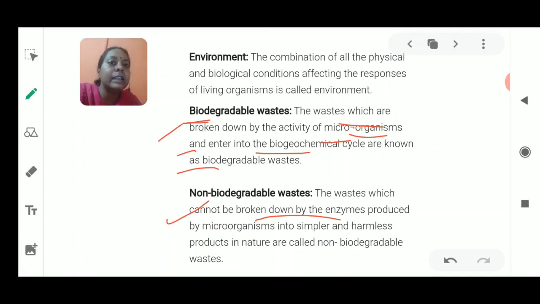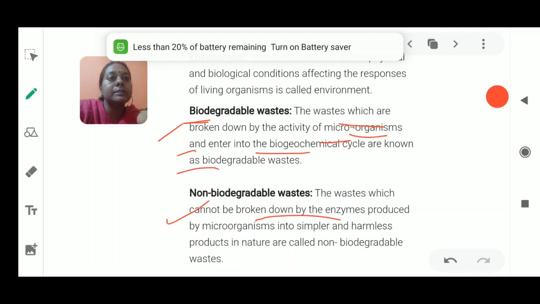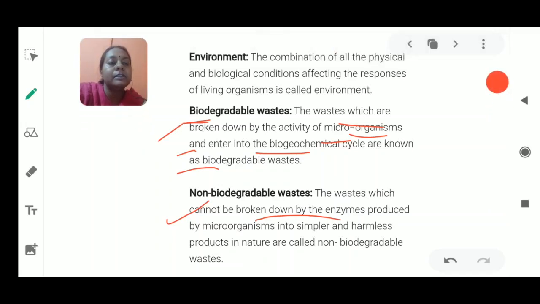See, recycling and non biodegradation are both different things. In recycling, a new product is formed. In biodegradation, the waste is utilized by different parts of nature. Non biodegradable waste is not able to be utilized, but the recycled product could be utilized somewhere. Okay, so this was about non biodegradable and biodegradable waste.